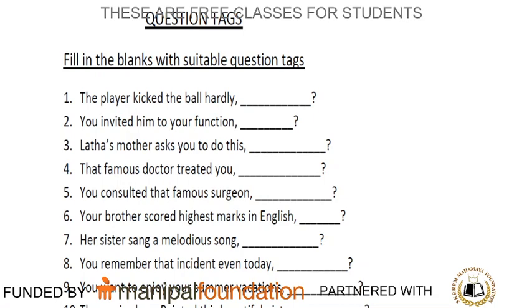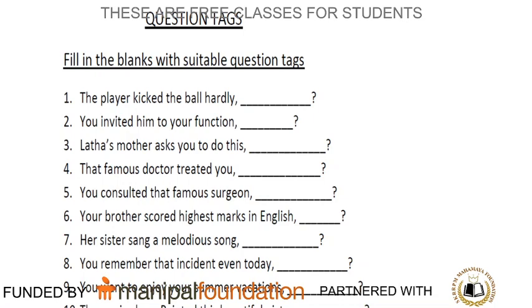Try to write down the answer of the first sentence. How? Look at the verb there. Whether the verb is in present tense or past tense. Whether there is an auxiliary. If the auxiliary is there or hidden auxiliary, then what we have to do?